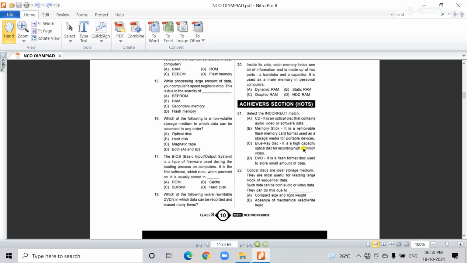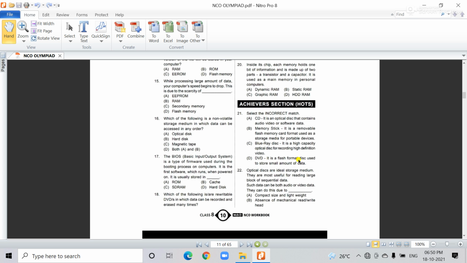So you see here, which one is the incorrect match? All of you know CD and DVD. CD stands for compact disc, and it is an optical disc. DVD stands for digital versatile disc, a format disc. So both A or D are correct. You choose any one, right? A or D.